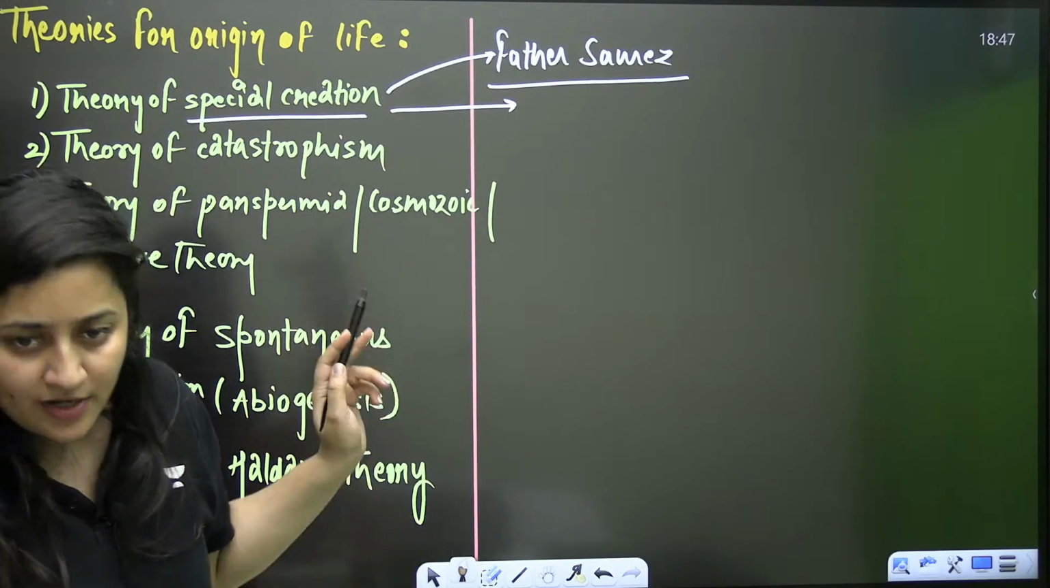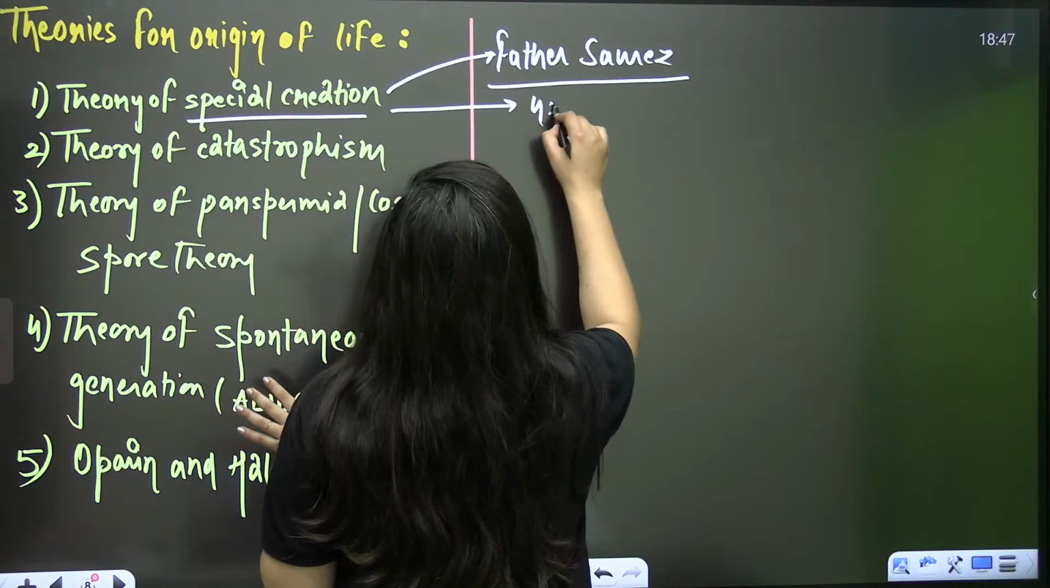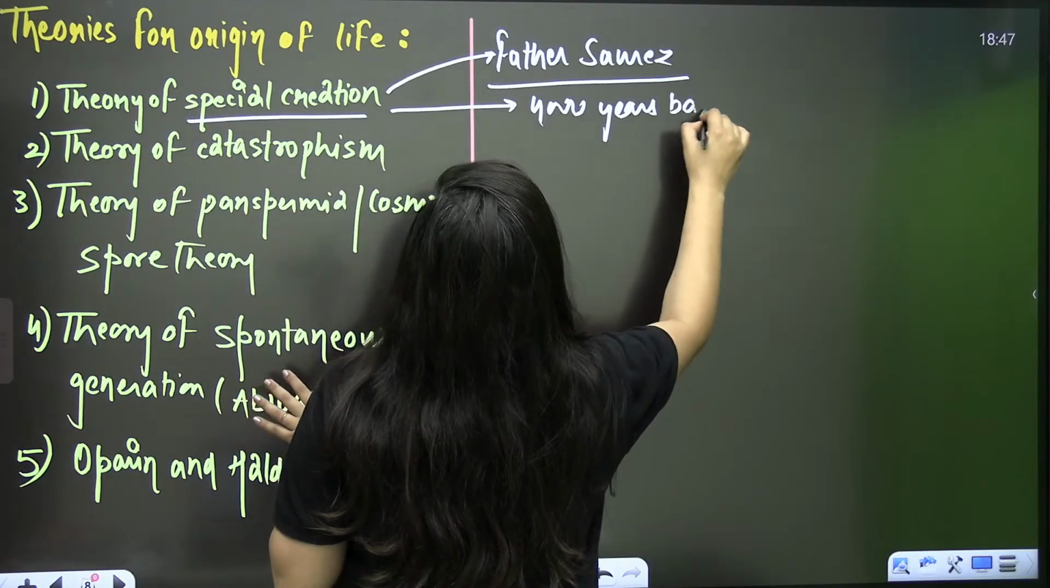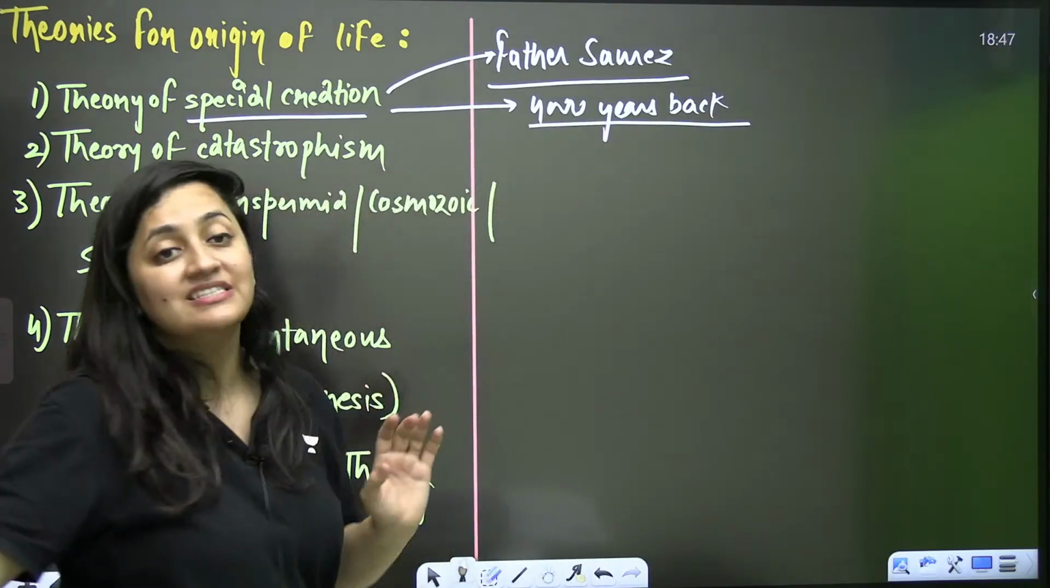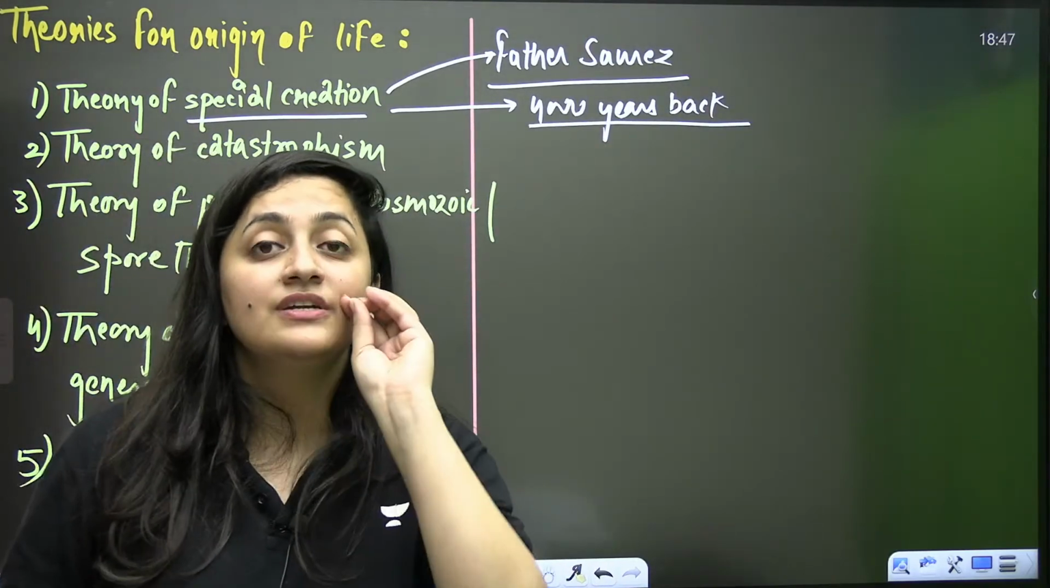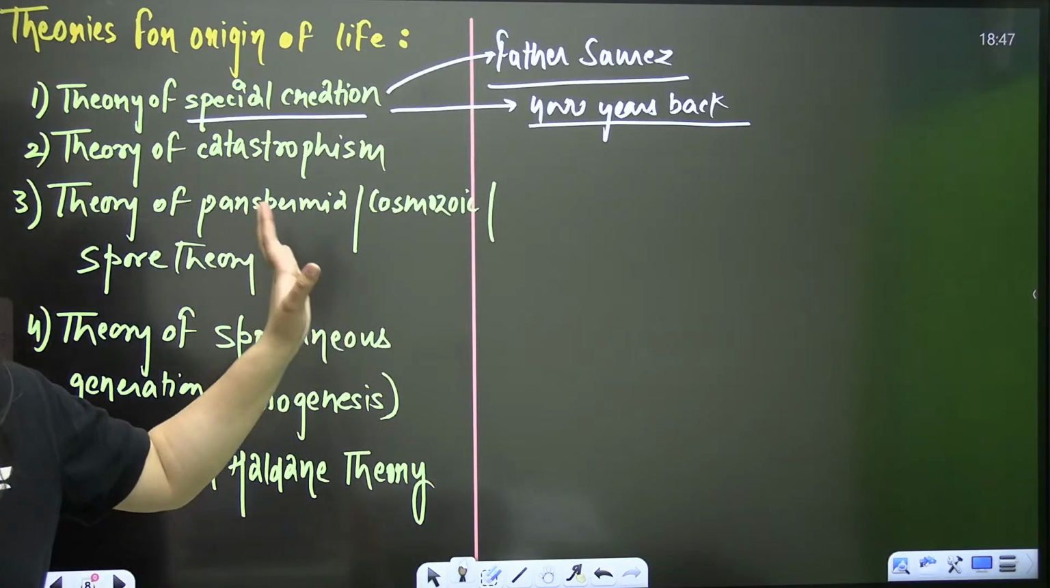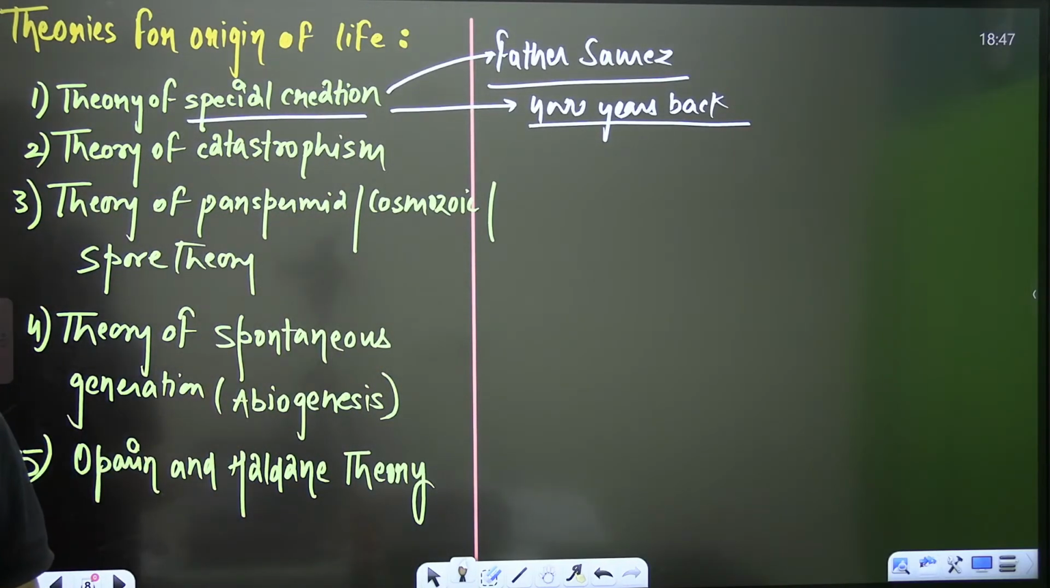Father Suarez supported it, and as per this theory, Earth was created around 4,000 years back. Just imagine, Earth is just 4,000 years old. That's all. This is the theory of special creation.